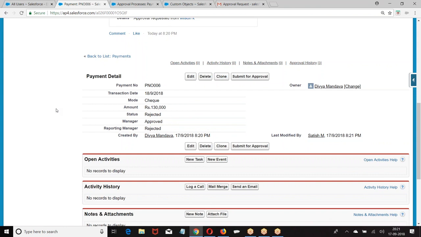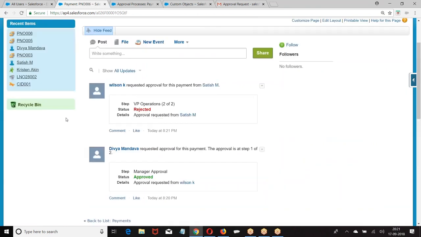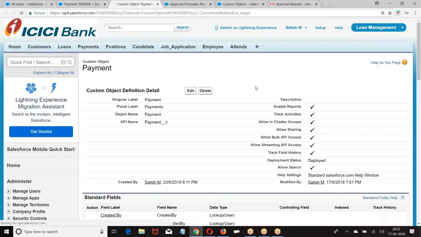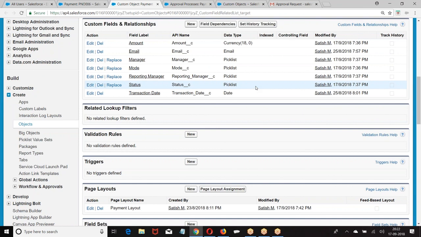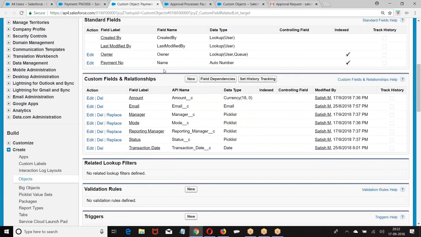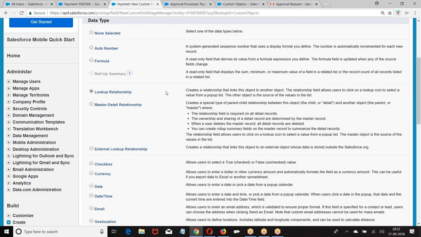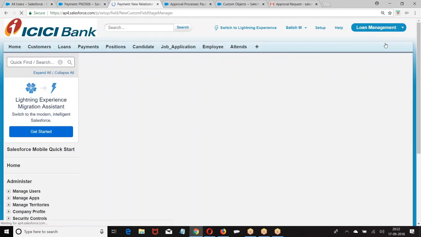Now look at this point. Suppose I have a lookup field here. Right now, when I am creating an approval process, I am saying submit the record to my manager, submit the record to this particular person. It is fixed. Satish's manager is fixed. Submit the record to Wilson, fixed. But I want to create a dynamic approval process. What is the dynamic approval process? I have a lookup field here.